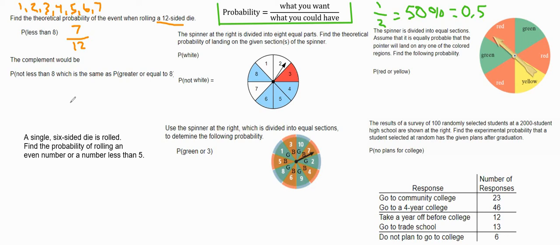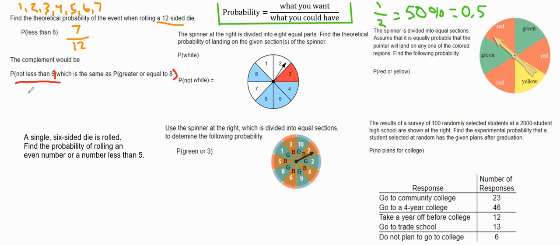The next part is the complement. The complement is where we say that it's like the opposite. But if we say it's a 50% chance of raining, you don't say it's a 50% chance that it is sunny. You would say it's a 50% chance that it does not rain. And in this situation, the complement would be it's not less than 8, which is the same as saying the probability is greater than or equal to 8.